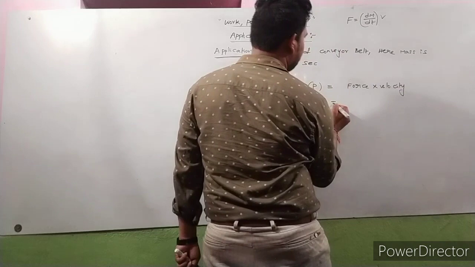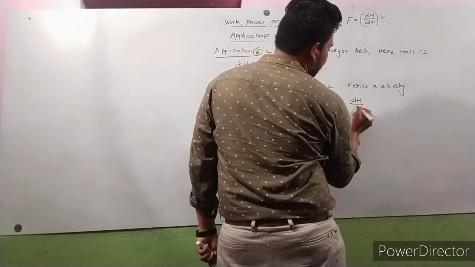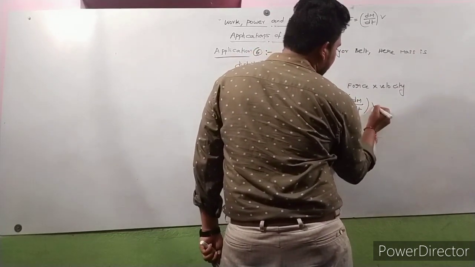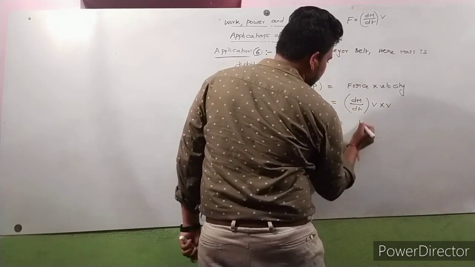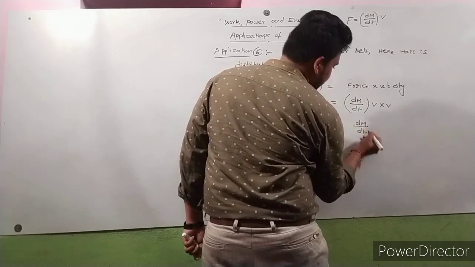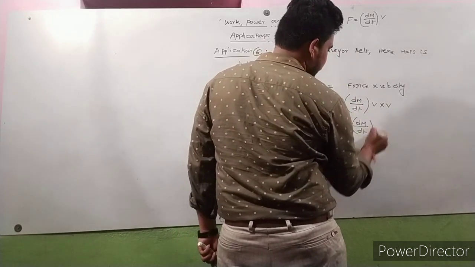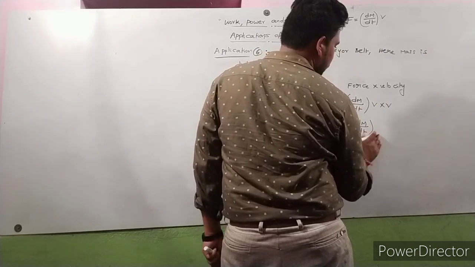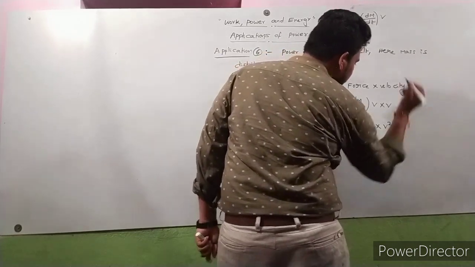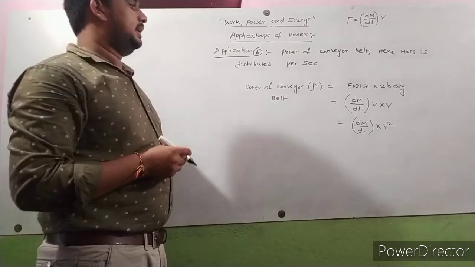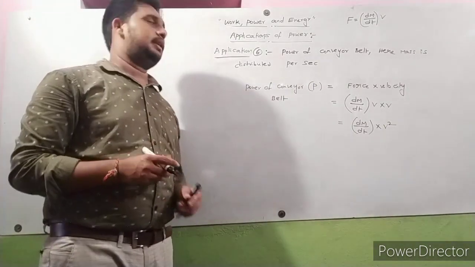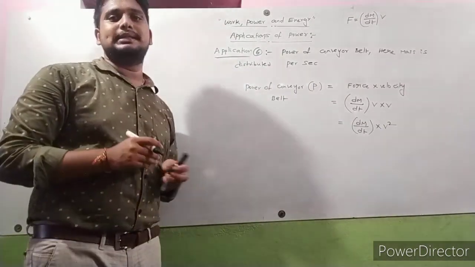Here force is nothing but dm by dt into V. So finally we got power of conveyor belt is dm by dt into V square. So this is application number 6.